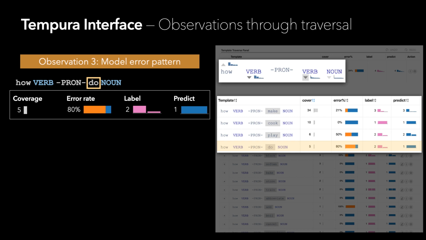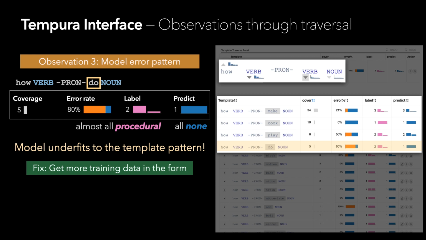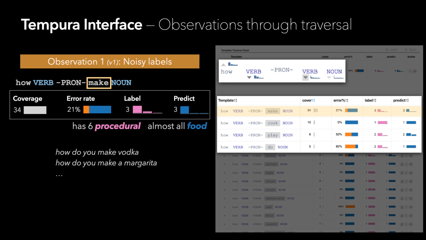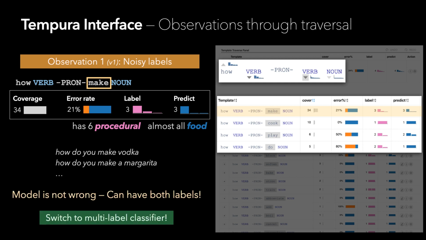How verb pronoun do noun has high error rate with only one predicted label noun, but almost all its queries are labeled as procedural. Looks like the model is confused by this form of template pattern. Make has the highest coverage, and the model predicts most of the make queries to be food. However, 6 of 34 queries are labeled as procedural. If we look into the queries, again, the model is not strictly wrong, because many queries are food-related and could have both labels.